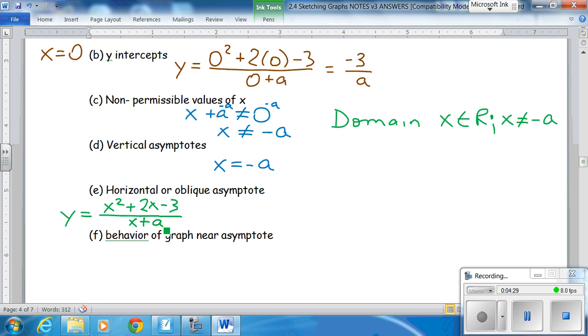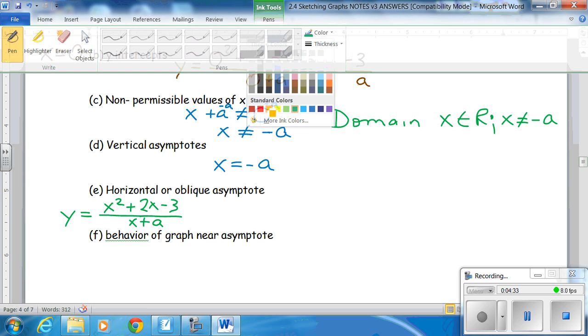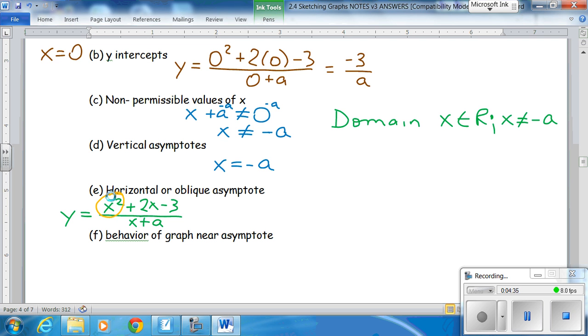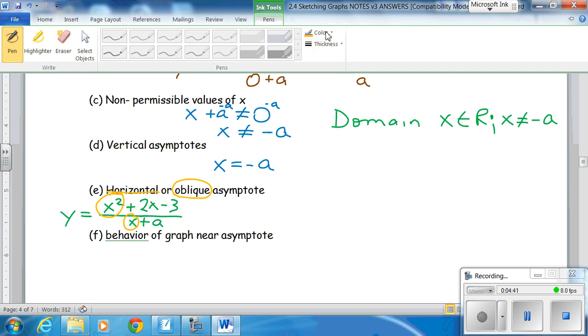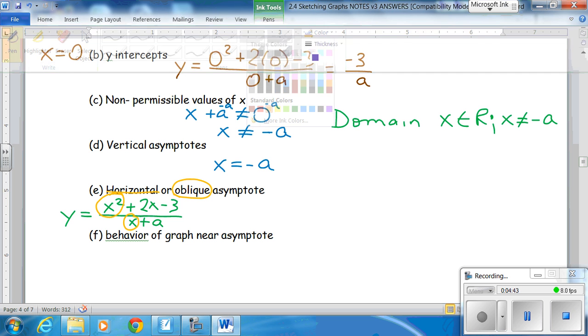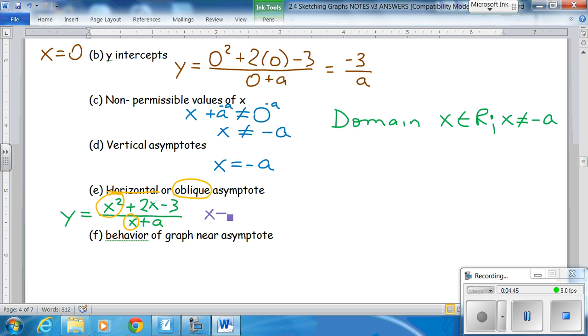You'll notice there the numerator is a higher power than the denominator, so it's not horizontal. It's going to be an oblique asymptote. So, oblique, remember the hint I gave you? The easy way to do this: x goes to infinity, and you look at just the highest powers.